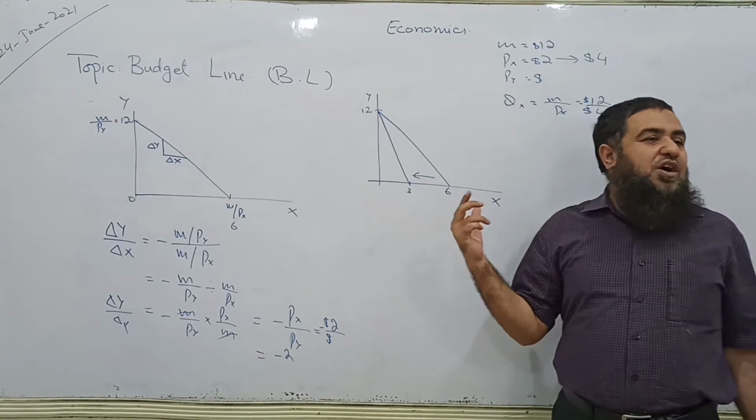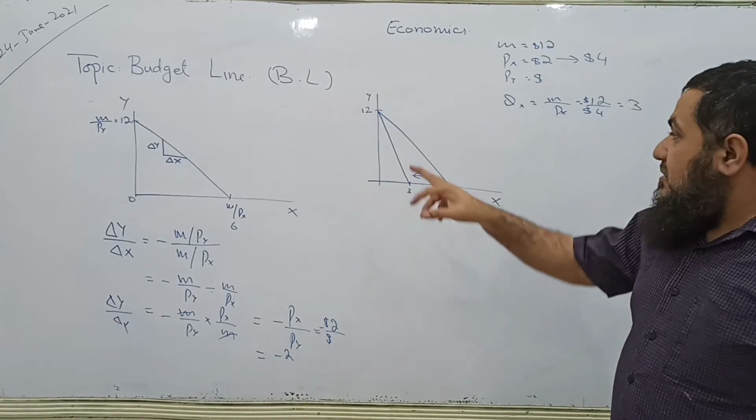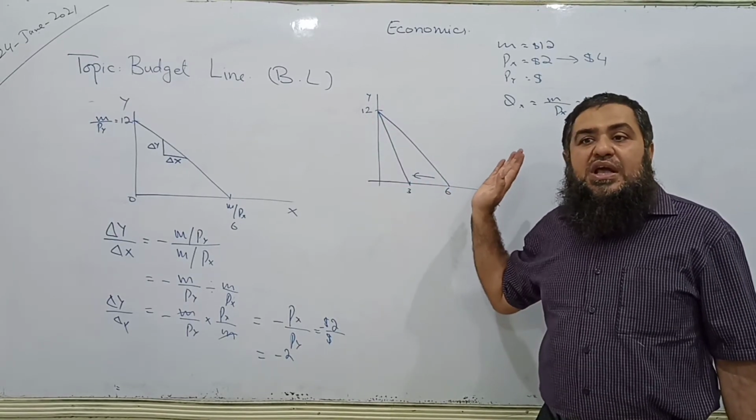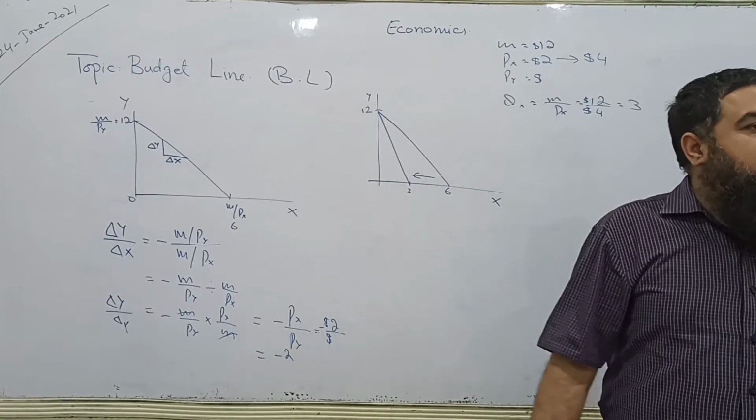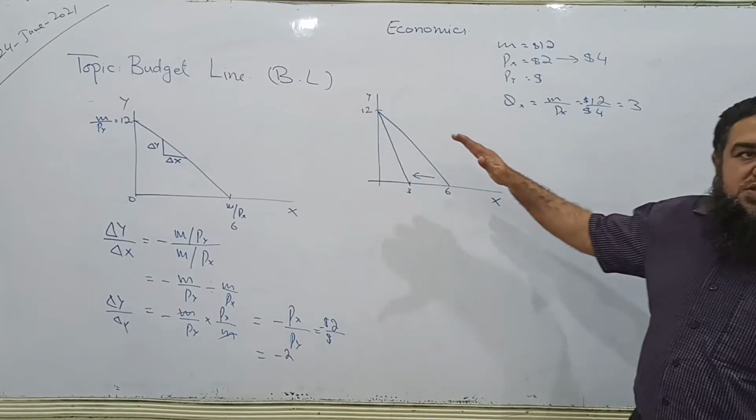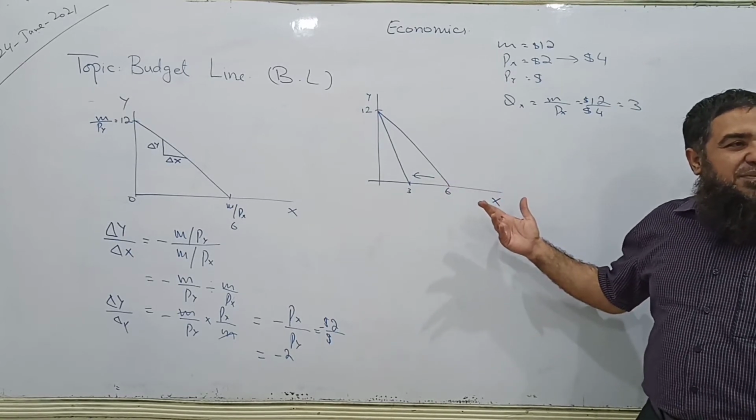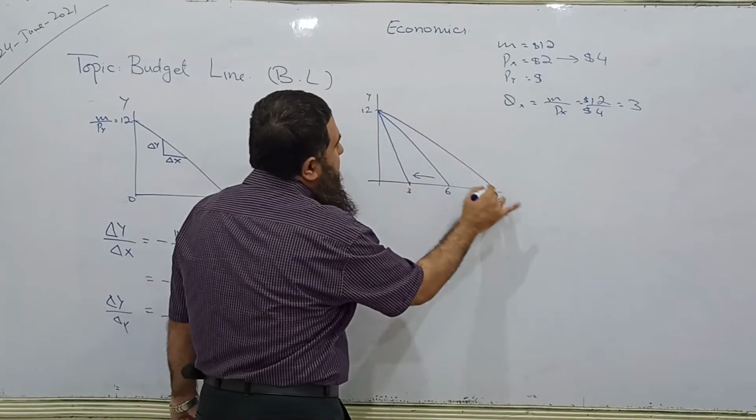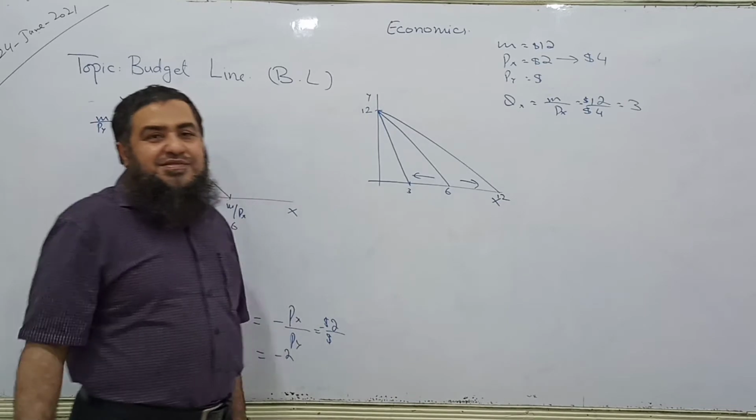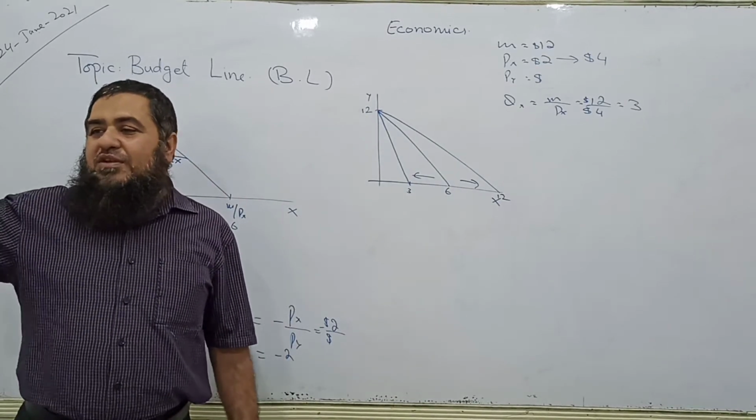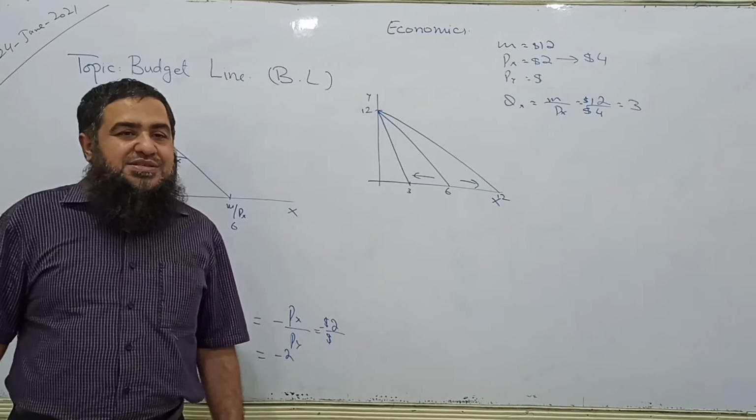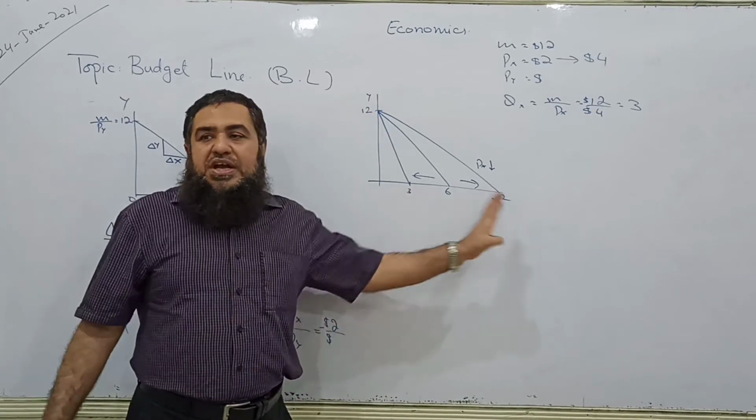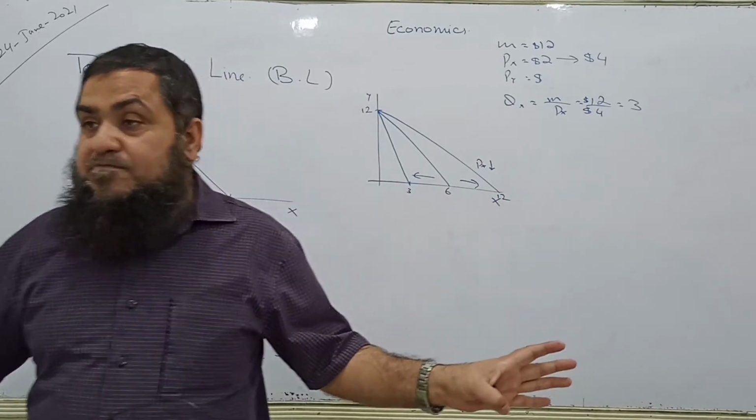Less quantity of X is now afforded within the same income. The price of Y has not changed. The price of X has increased, therefore the budget line will have inward rotation. And vice versa. What does it mean? If the price of X falls to $1, then what happens? Then it will have outward rotation. Here it will not be 6. So within $12, he will be able to afford a maximum of 12 of X. So when the price of X falls, the budget line will rotate outward. It will become flatter. Isn't it?